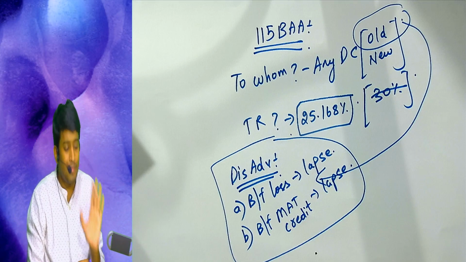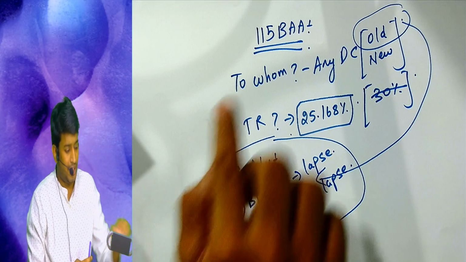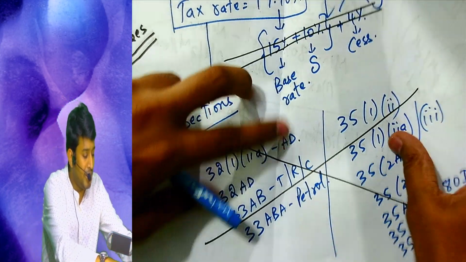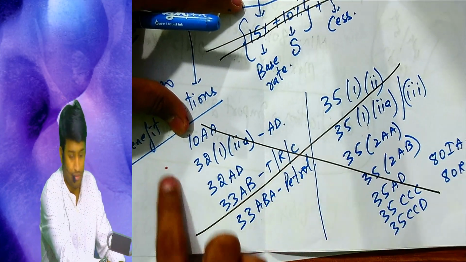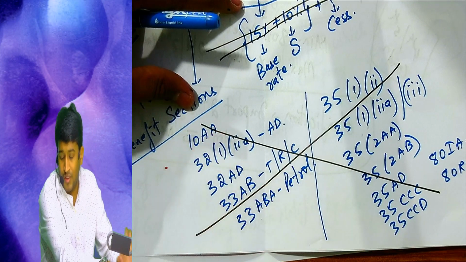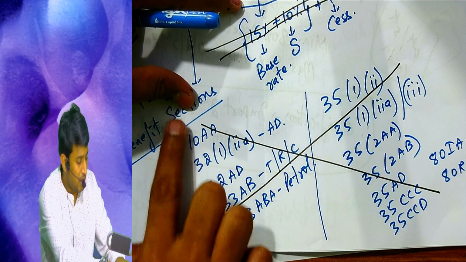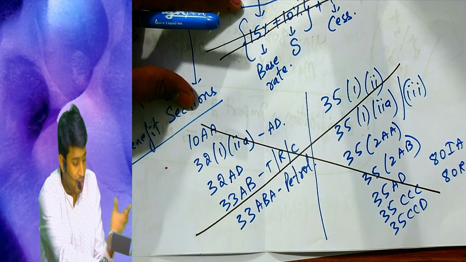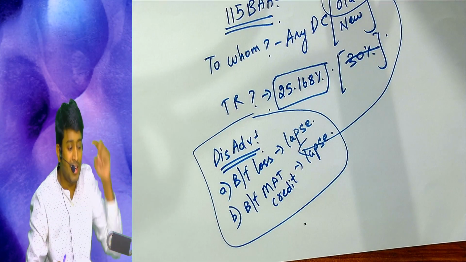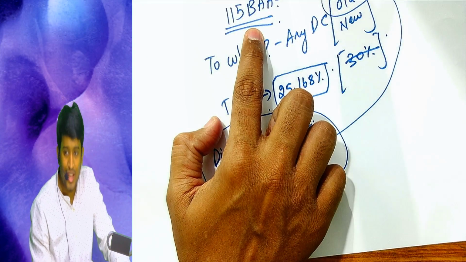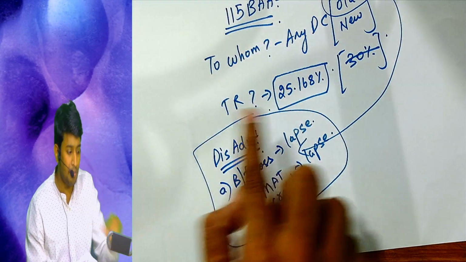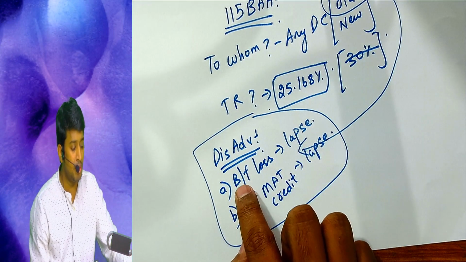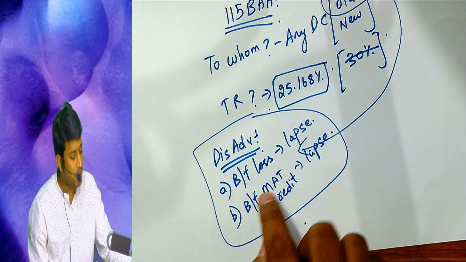So in layman terms, if any company you have, and those companies do not have these sections only. And if a company like Infosys, they do not have all these sections, so these sections do not apply to them, so they will definitely opt for this section and reduce their tax rate from 30% to 25.16, provided on the assumption that they do not have any brought forward loss, brought forward MAT credit.